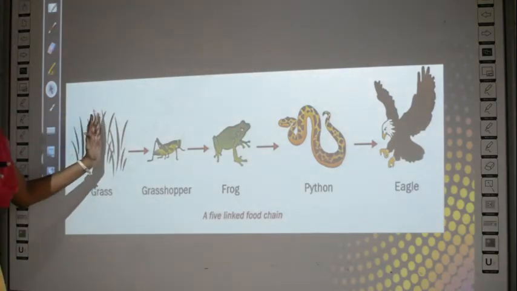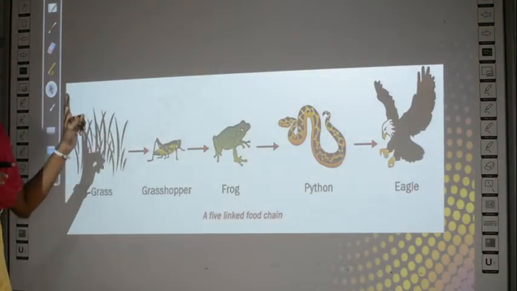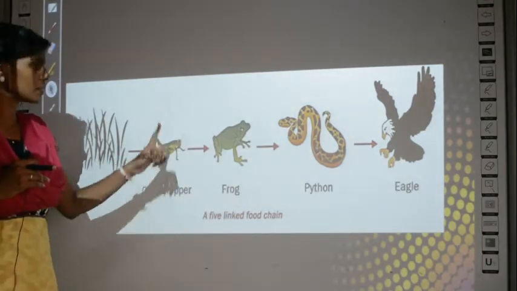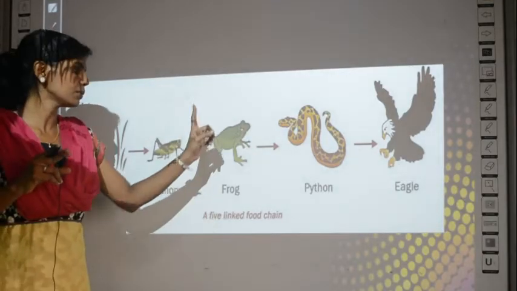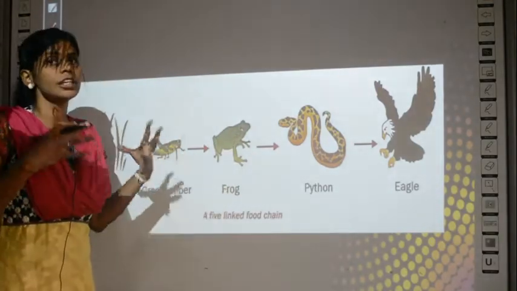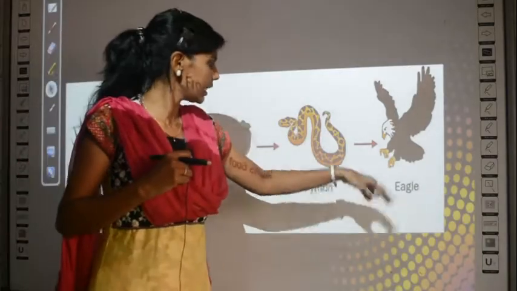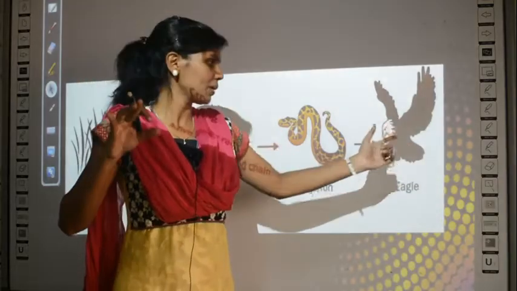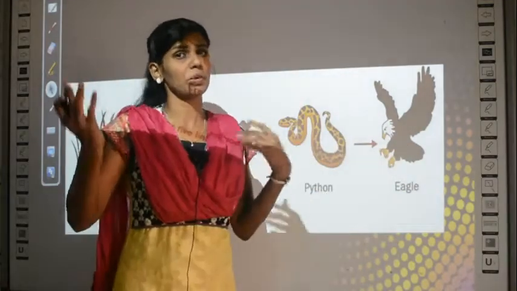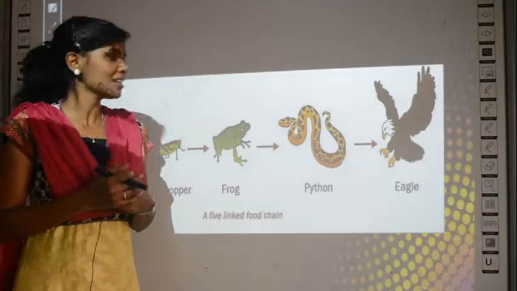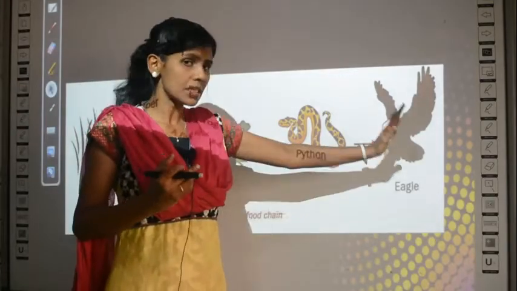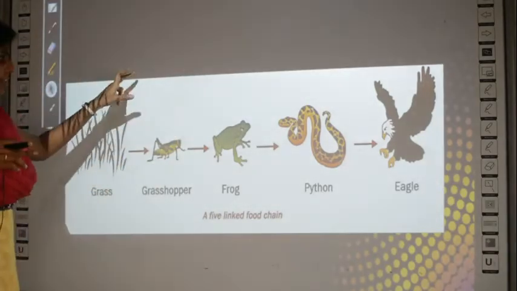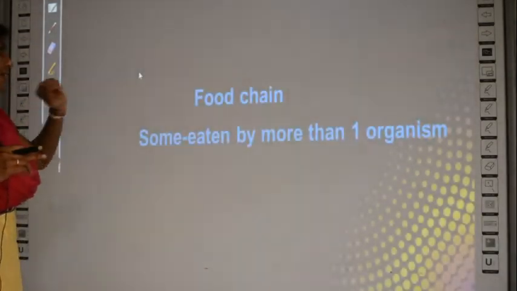Here grass is the producer, grasshopper eats the grass, so it is a primary consumer, frog eats the grasshopper, so it is a secondary consumer, python eats the frog, so it is a tertiary consumer, and eagle eats the python. It is not named. You may ask what this is called, quaternary consumer, like that you can ask. It is not actually termed that way, it just consumes the tertiary consumer. There is no particular term for consumers above the tertiary level.